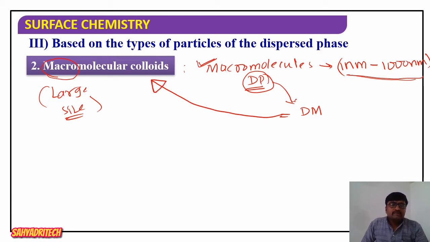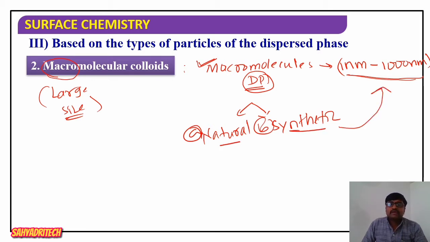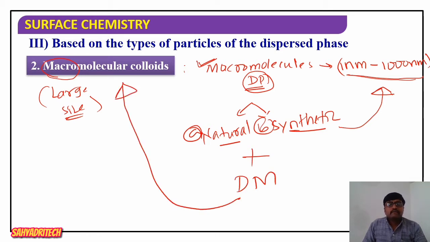Further, macromolecules may be of natural origin or of synthetic origin. We have two kinds. If their size is already in the range of 1 nanometer to 1000 nanometer, such macromolecules, when added to a suitable dispersion medium, form a resultant colloid called a macromolecular colloid.